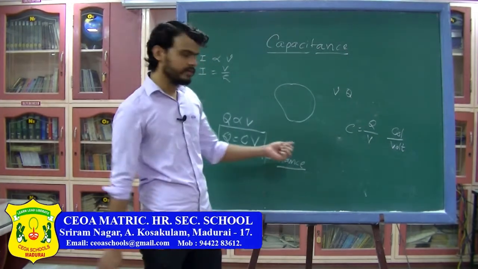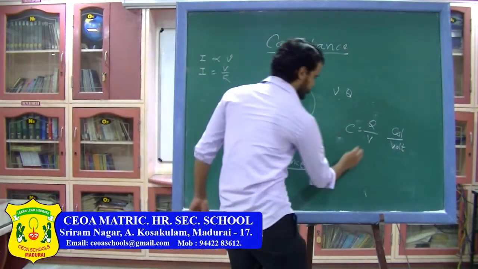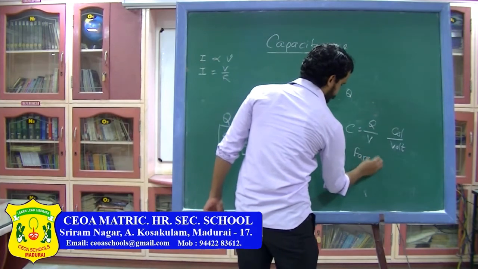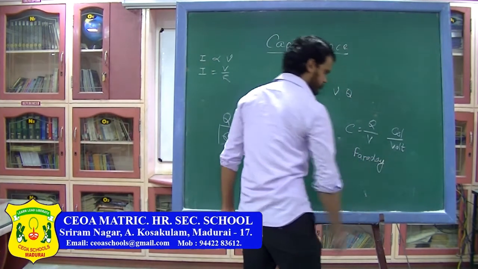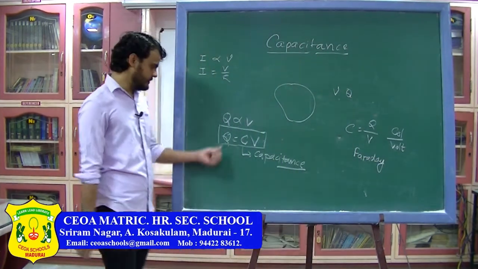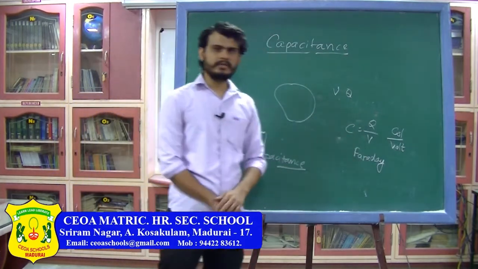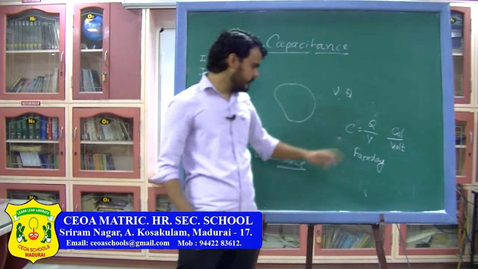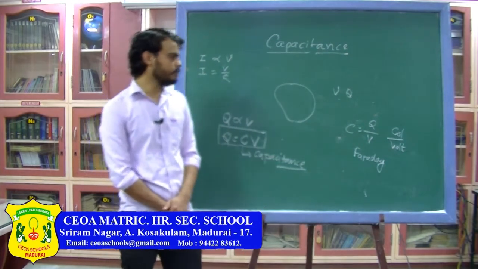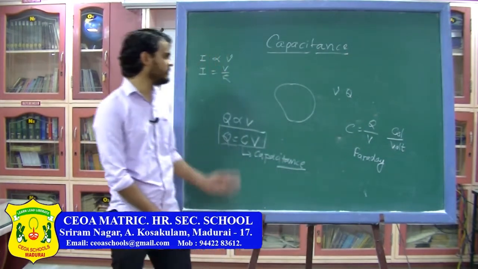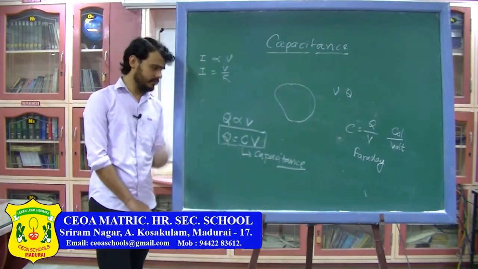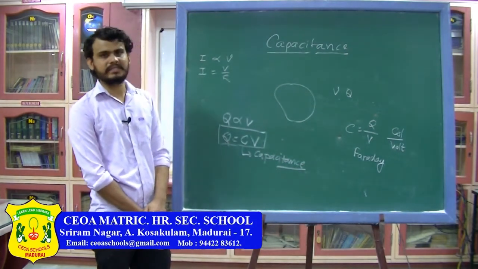There is a name given to this unit, which is called Farad. So capacitance is defined as the ratio of charge of the conductor and potential of the conductor, and the unit of capacitance is Farad or coulomb per volt. So this is the definition, formula and brief introduction about capacitance and capacitor.